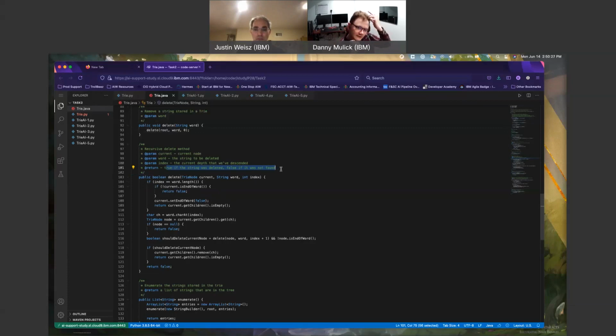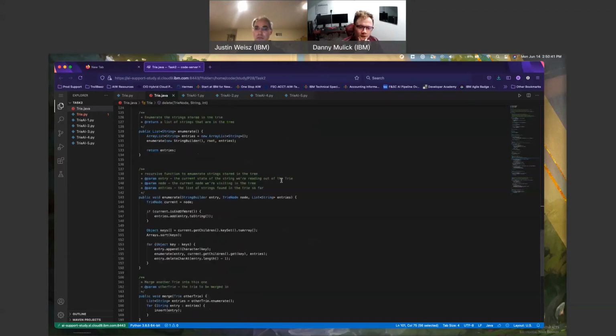The only thing, current children is empty. Your node has nothing. That would be true. So if your node has no children, the string was deleted. That does make sense. Okay.